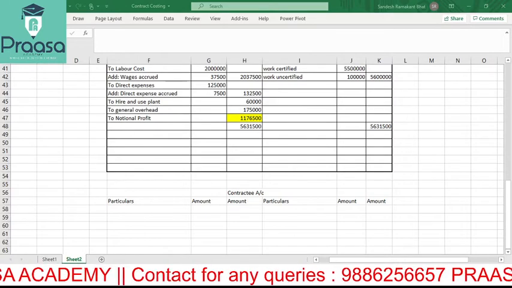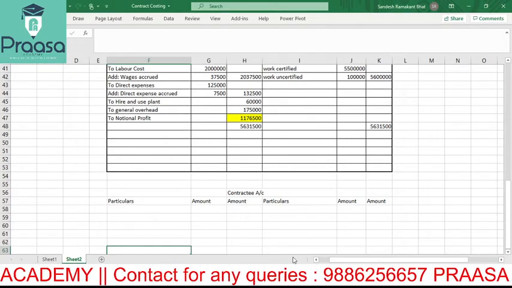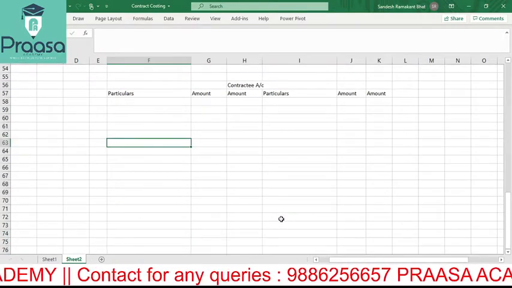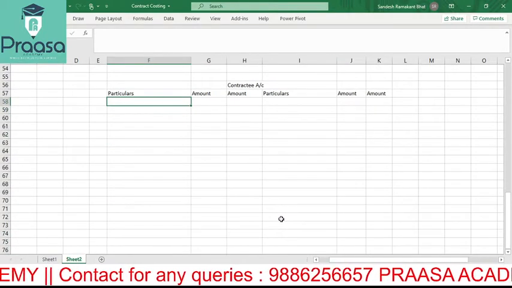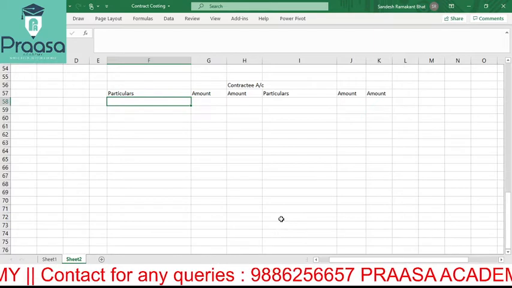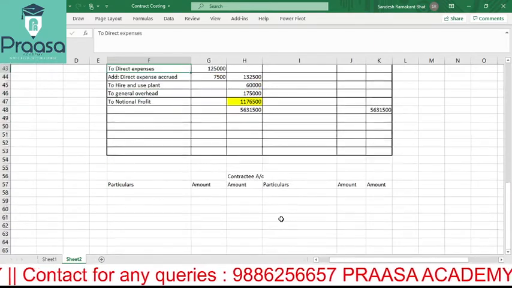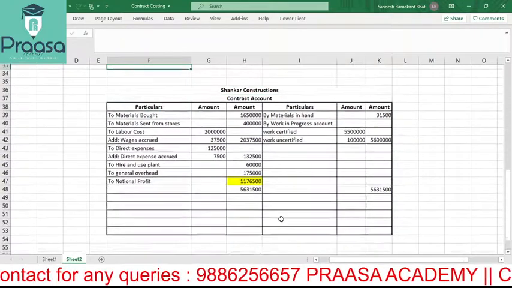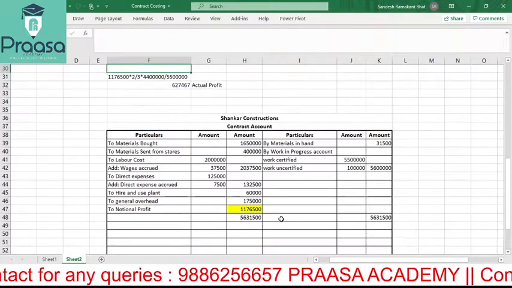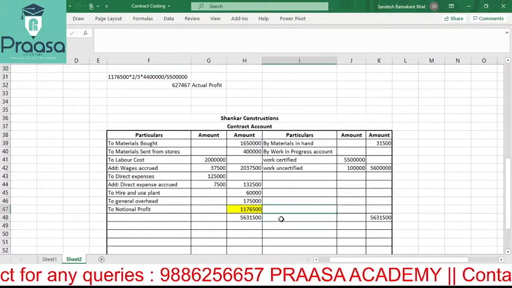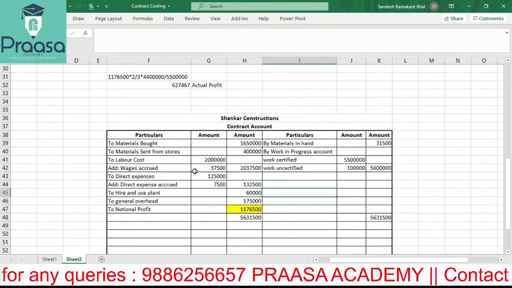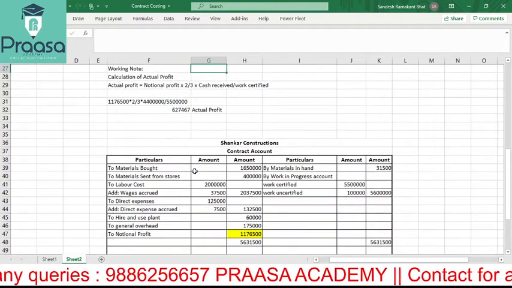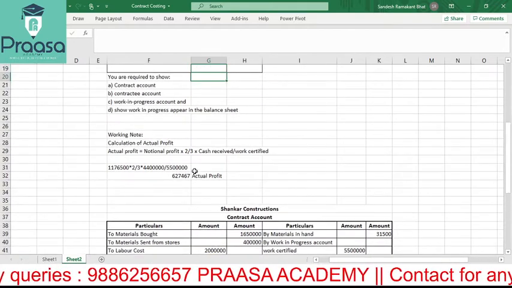Yes. So what we have to consider here? How much is the balance which we need to consider here? How much cash is received? Cash received is 44 lakh.